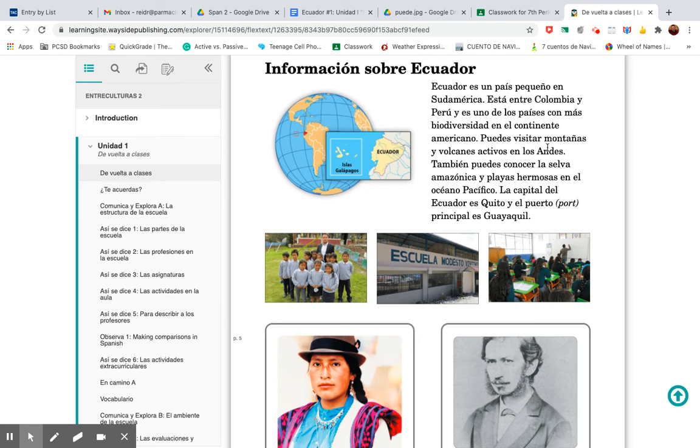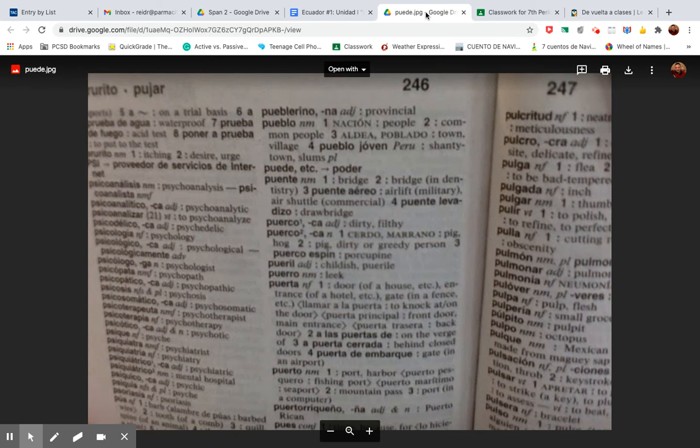Now, I do want to remind you of something about the verbs, like puedes. Puedes. I can't find that in the dictionary. That's because it's a conjugated verb. Remember, you can't find conjugated verbs in the dictionary. You have to find the infinitive. So, for an example, I showed here in your green dictionary, puedes. You should know what that means anyway, but I'm just giving an example. Can't find puedes, but I do see puede.